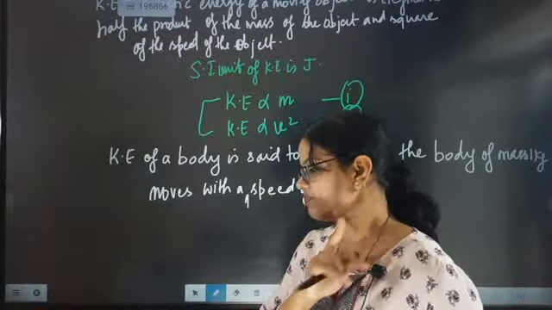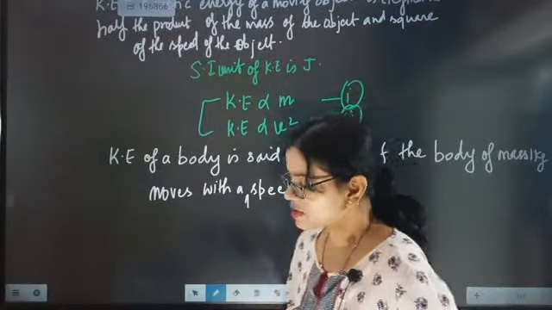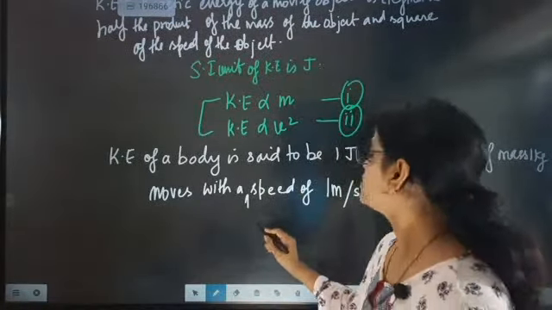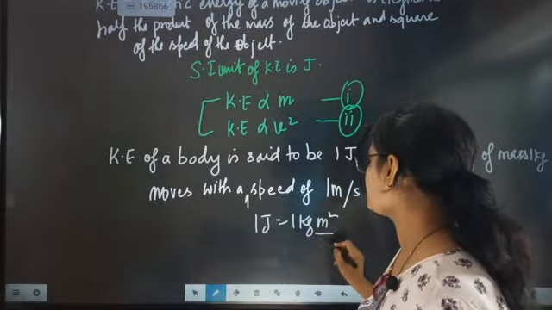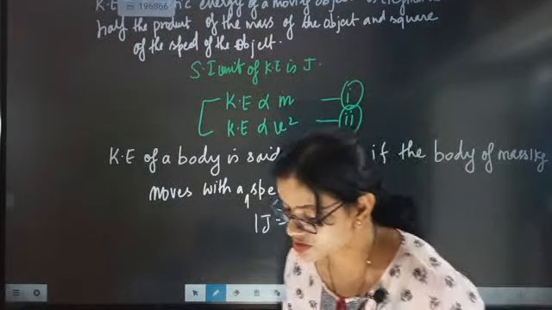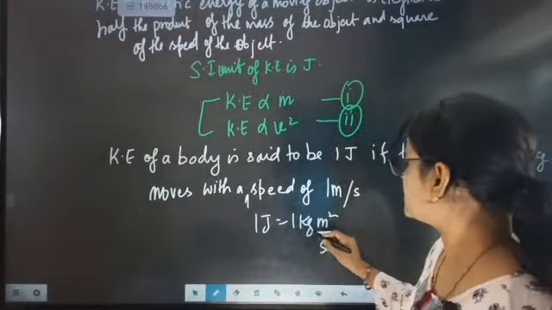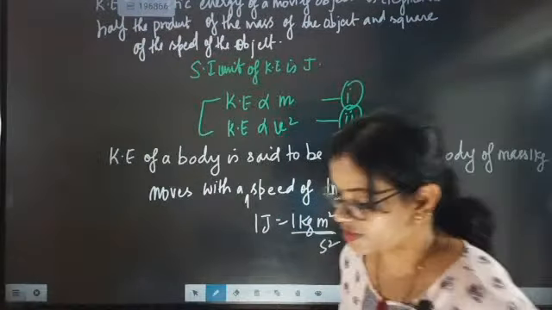Here one very important point to be noted is that 1 joule will be equal to 1 kg meter square per second square.